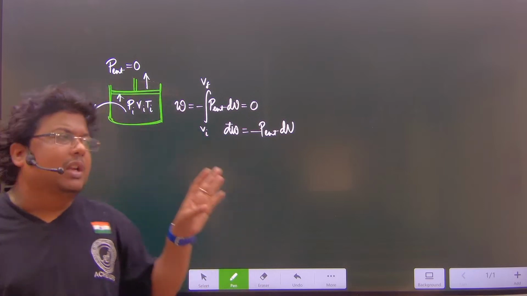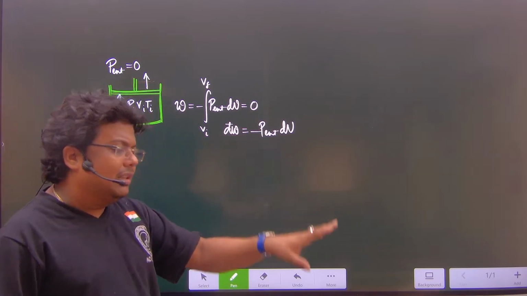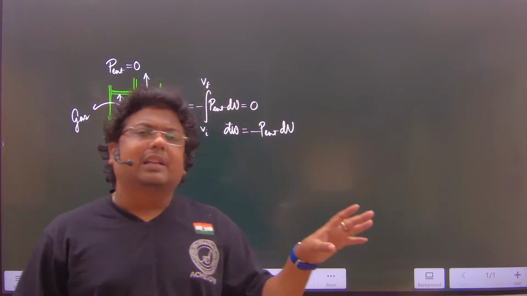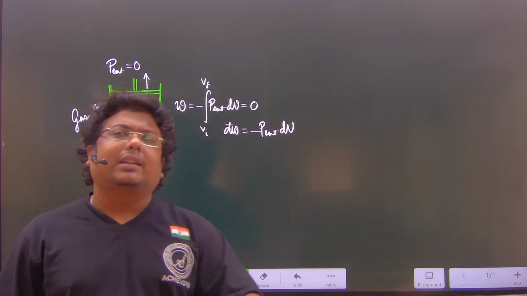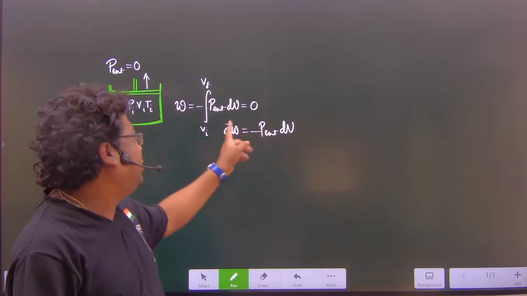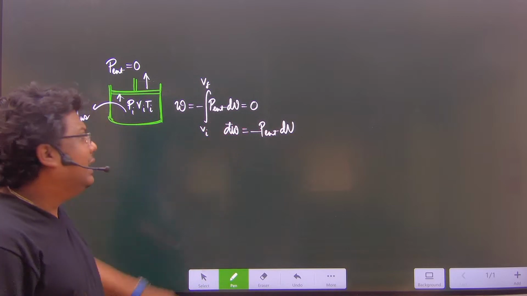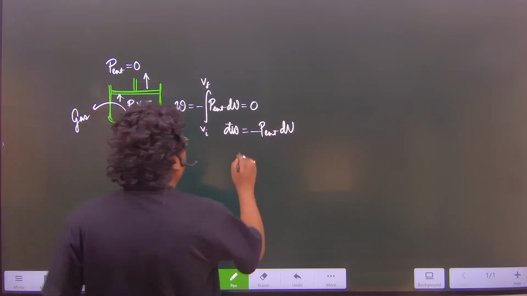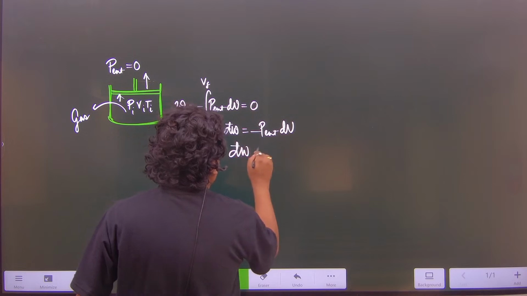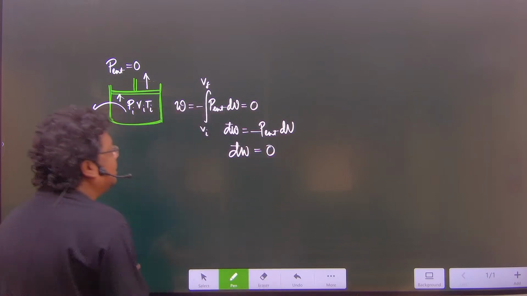But if the function is a path function, then in order to express the infinitesimal process you have to use d cut. So if the external pressure is 0, the magnitude of d cut W will be 0.